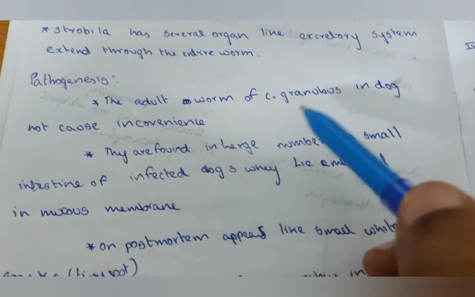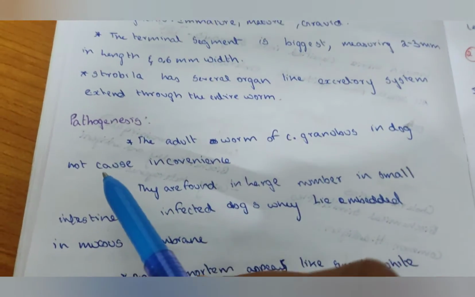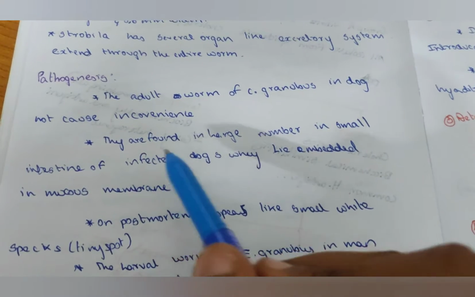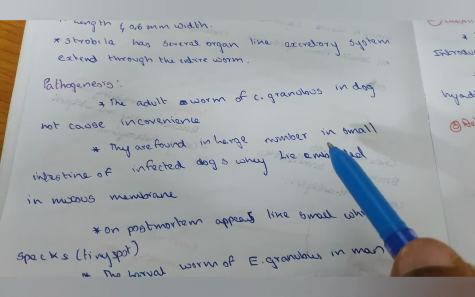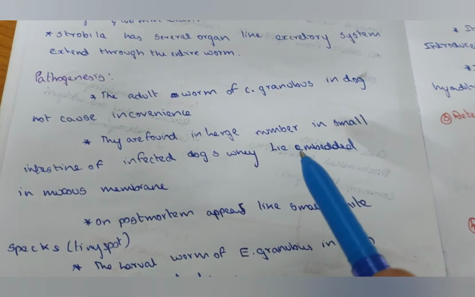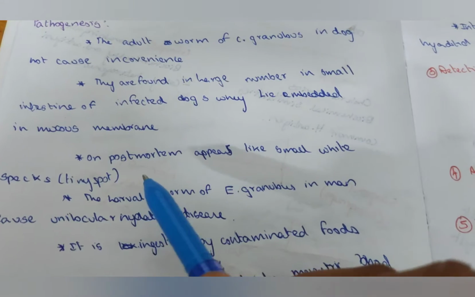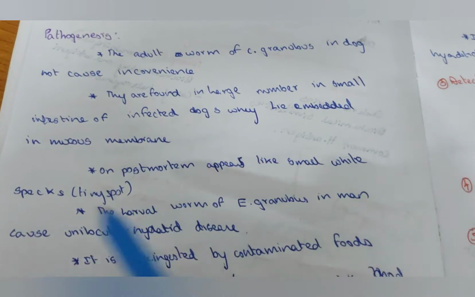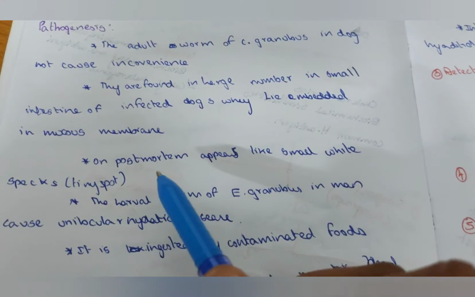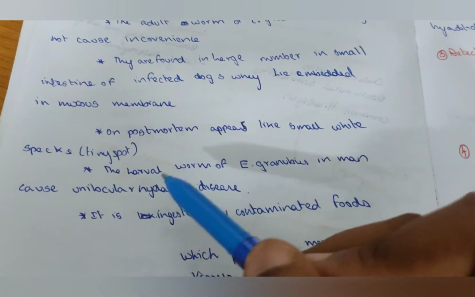Pathogenesis. The adult worm of E. granulosus in the dog does not cause inconvenience. They are found in large numbers in the small intestine of the infected dog, where they lie embedded in the mucous membrane. On postmortem, they appear as a small white speck, a tiny spot.